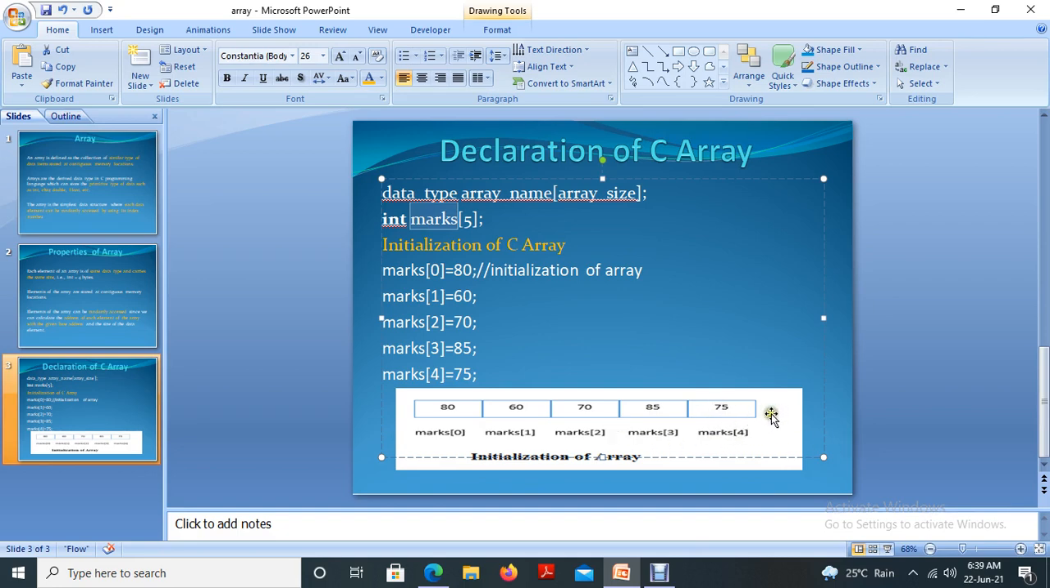So in total, how much will be the size of this variable marks? That is important. We have 5 memory locations, and each location can store 4 bytes of data. So in total how much? 5 into 4, 20 bytes of data that we can store in this variable.